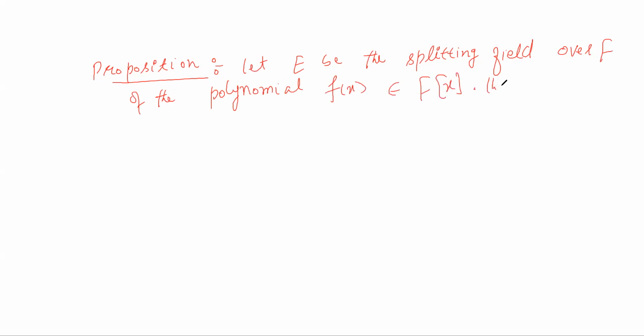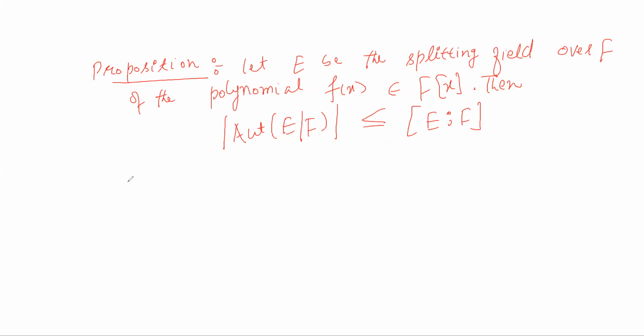Then the size of the automorphism group of E fixing F, this order, is less than or equal to the degree of the extension of E over F, and it is exactly equal if the polynomial f(x) is separable.